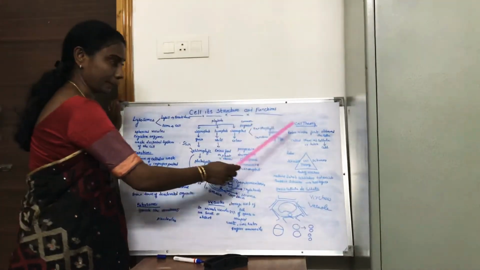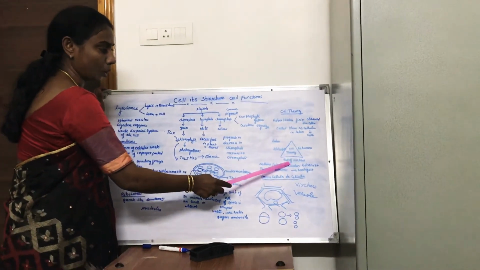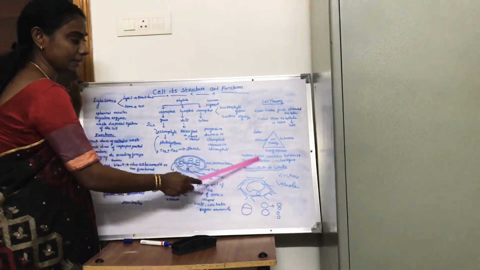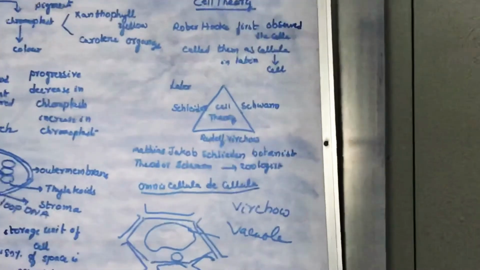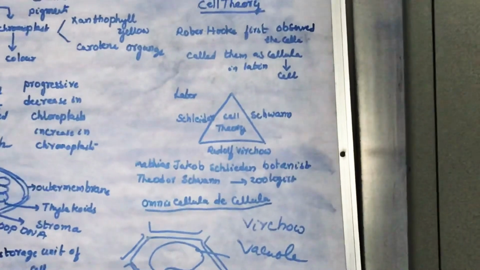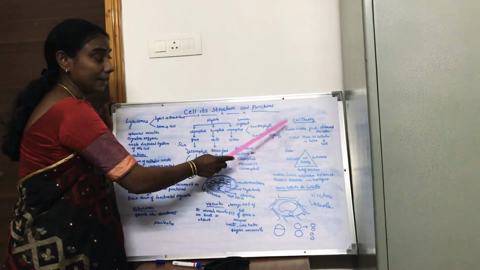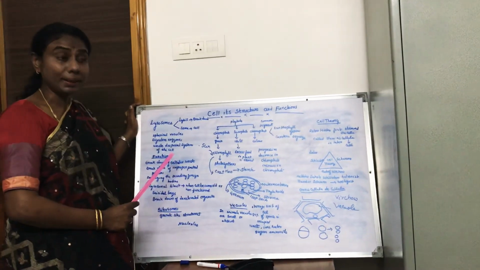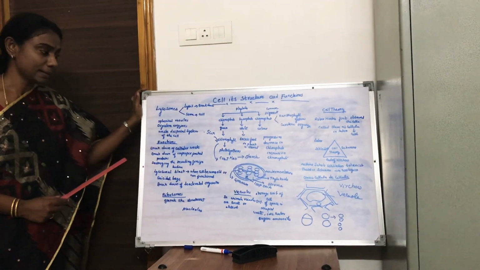These three, Schleiden, Schwann and Rudolf Virchow, proposed the cell theory, which became a very popular theory. After the discovery of Robert Hooke's cell, it took nearly 200 years to propose a cell theory.